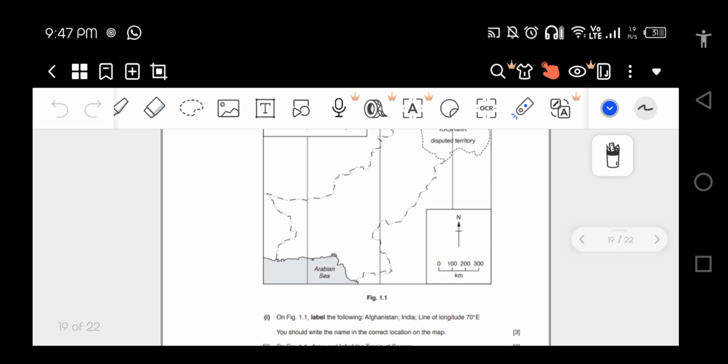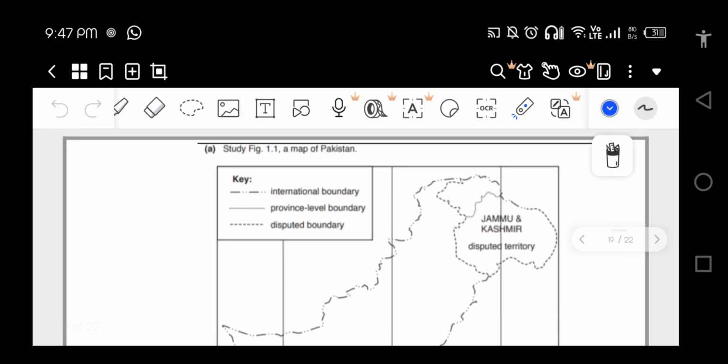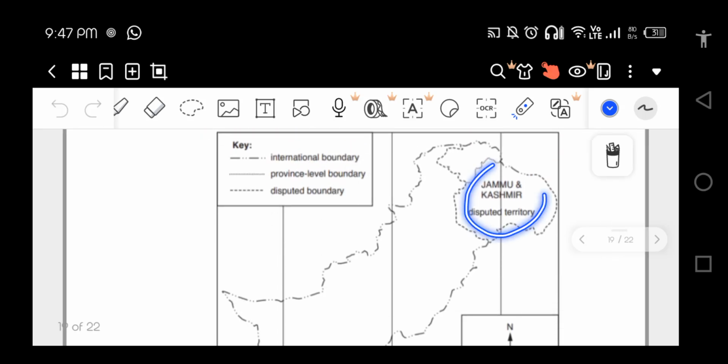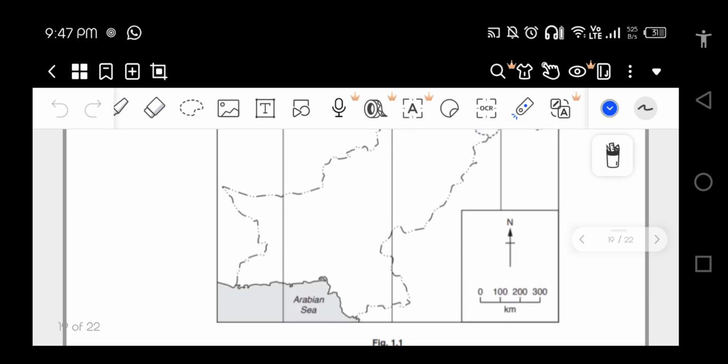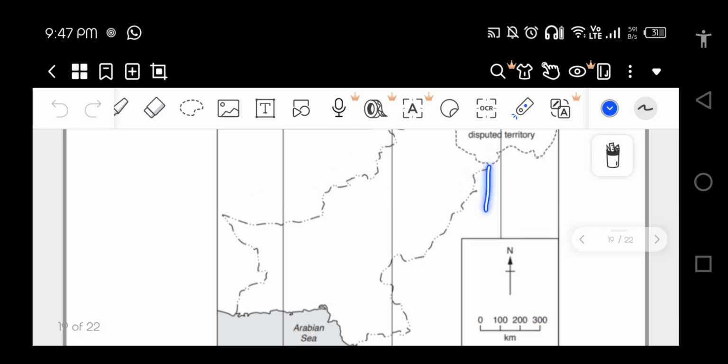Now they are saying just study it, so just make sure before starting questions, just visualize or have a look at this map. You can see a simple map where we have Jammu and Kashmir, right? And it's totally blank. And we have the Arabian Sea. There are no marks over here or city marks, so let's see what they are going to ask us.